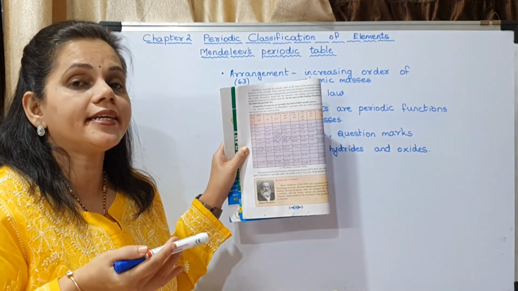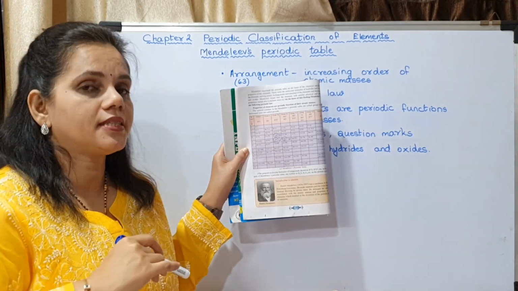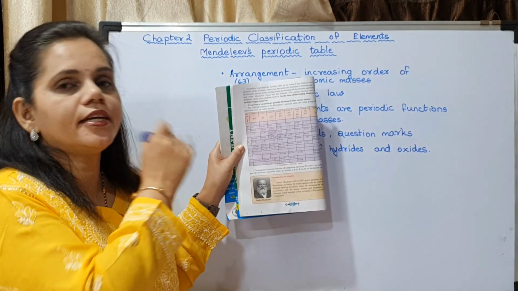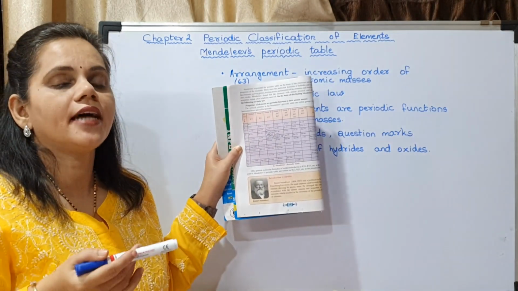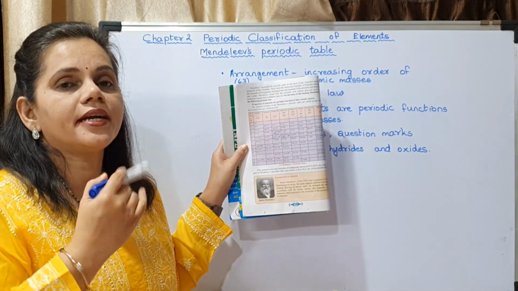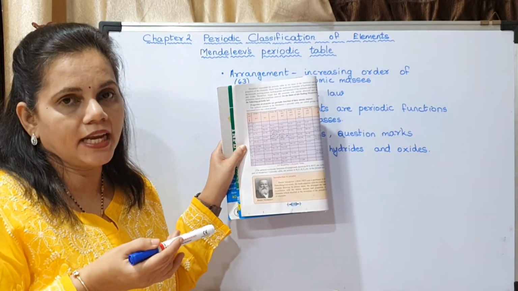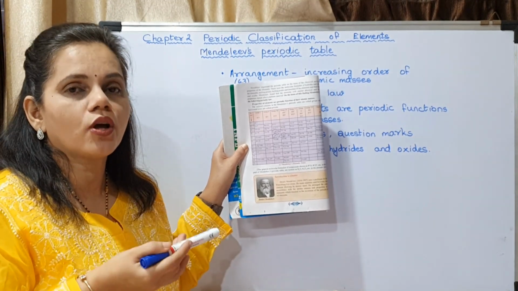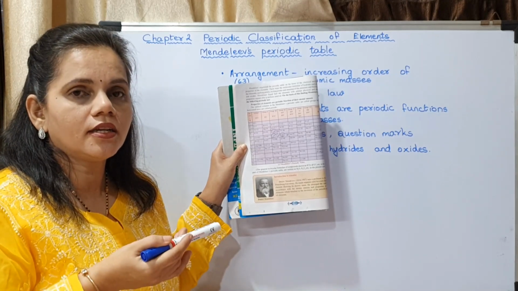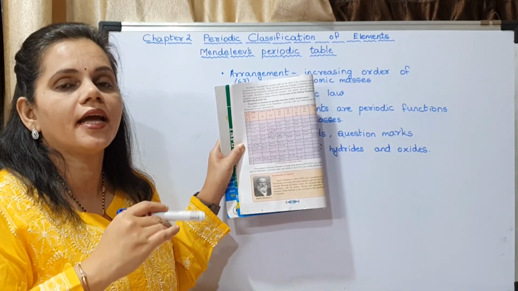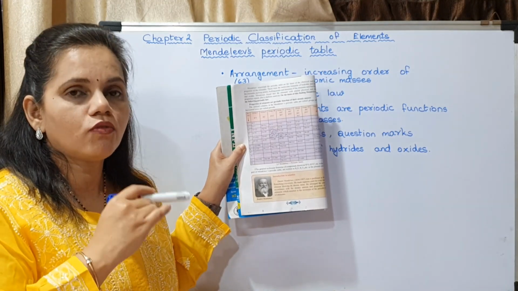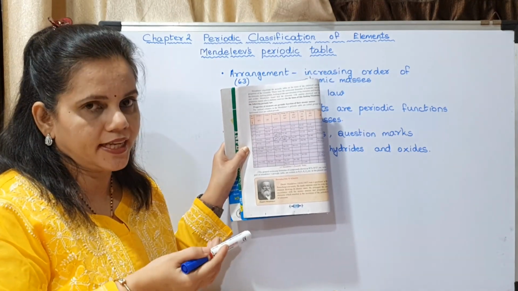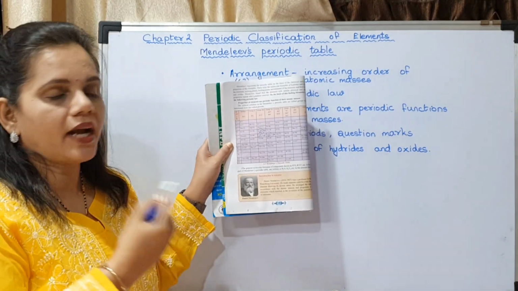But he predicted that there might be some elements which are not discovered yet but might fit into those positions. He gave the atomic masses also and predicted the properties also of those elements. What were those elements named as? They were named as Ika-boron, Ika-aluminium and Ika-silicon. Understood? We will see what their names were converted into in the next part of the lecture.